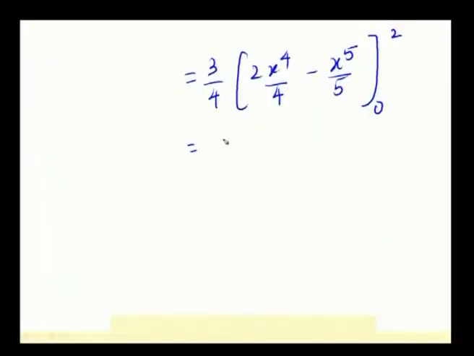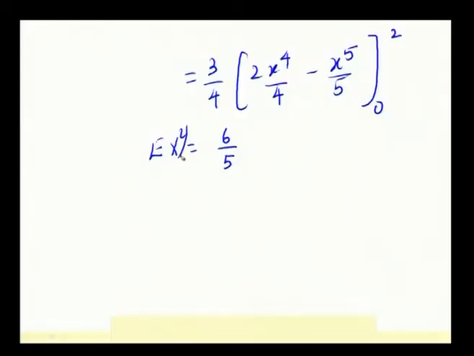So, when you substitute the limits and simplify, the answer comes to be equal to 6 by 5. Substitute x is equal to 2, the answer comes to be equal to 6 by 5, which is now E of x square. So, this is E of x square.